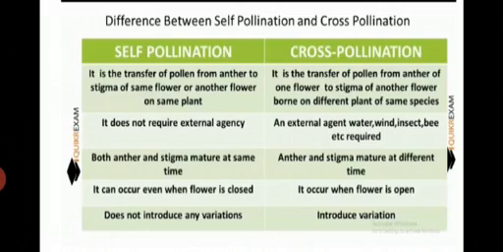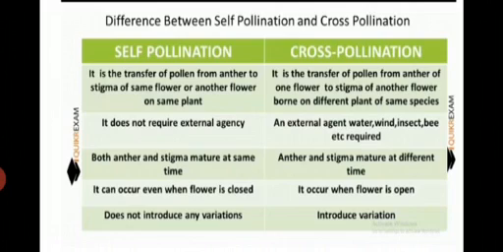In cross-pollination, it is the transfer of pollen from the anther of one flower to the stigma of another flower borne on a different plant of the same species. It means the transfer of pollen from the male part of one flower to the stigma, meaning the female part, of another flower. One flower to another flower borne on different plants of the same species.